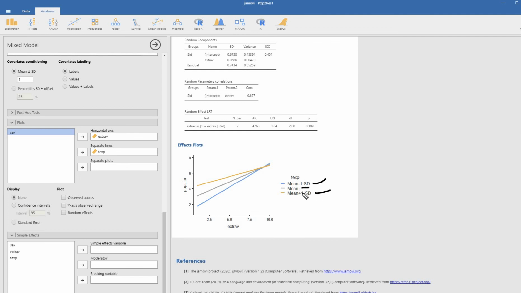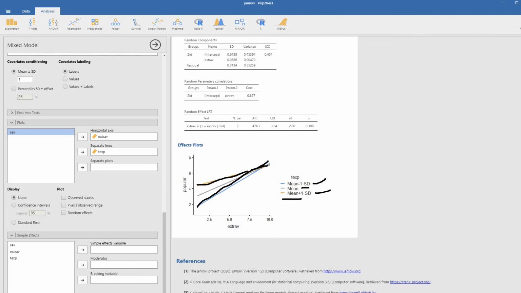So these are essentially three arbitrary points along the distribution for teacher experience, but we could think about them loosely as low, medium, and high, if you will. You can see the orange line right here, which is at high teacher experience. That slope is much less pronounced than the slope at low teacher experience that we see right here.